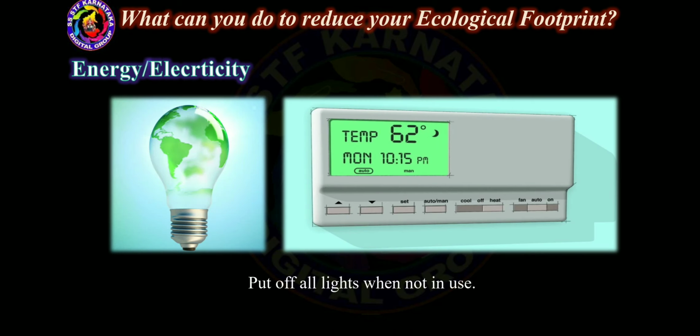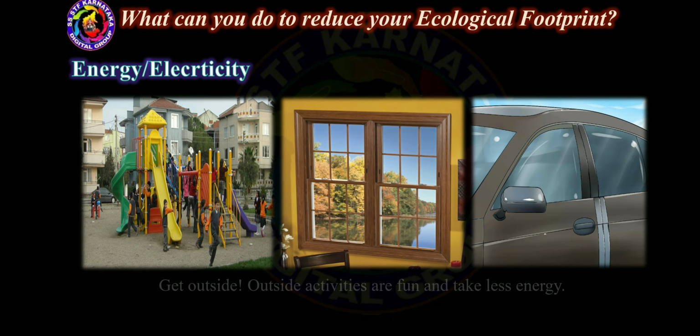And the next one to reduce ecological footprint is energy and electricity. Put off all lights when not in use. Turn the air conditioner and heater off at night. Get outside. Outside activities are fun and take less energy.